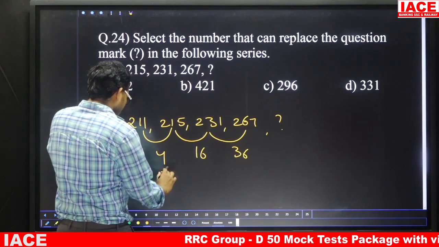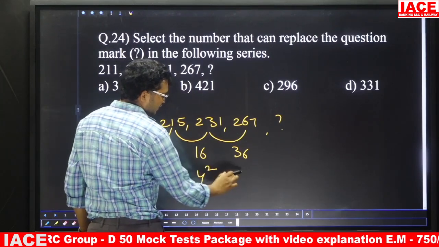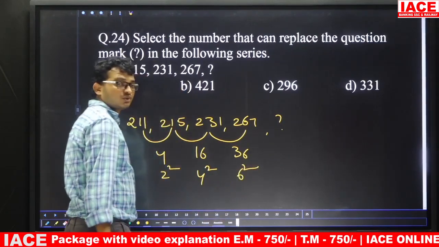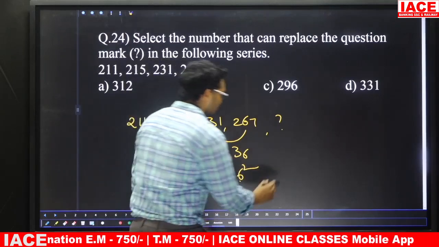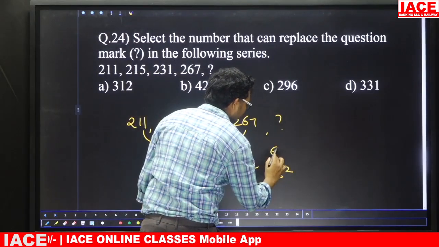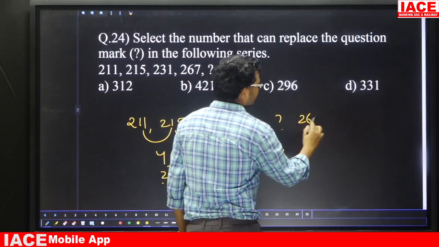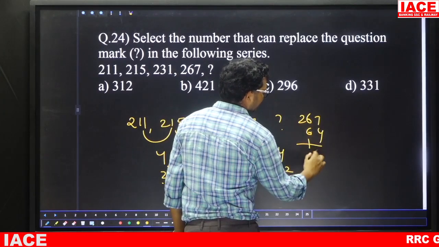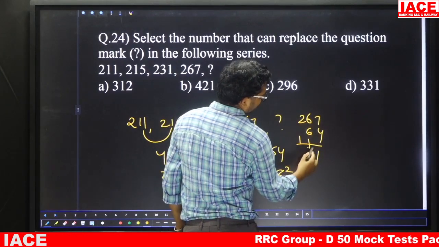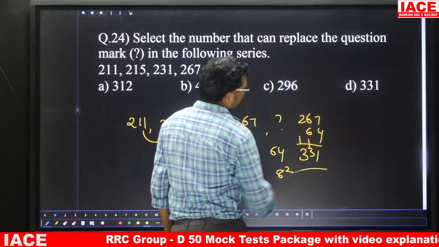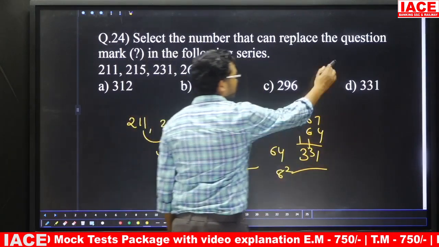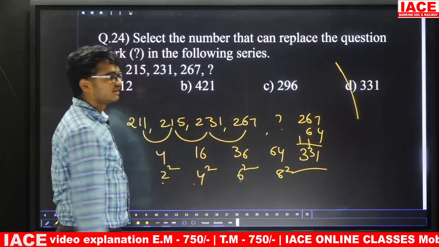If you observe, it is 2 square, 4 square, 6 square, that means even number squares. Next one is 8 square, which is 64. Now 267 plus 64 is 331. So the answer is option D. Question number 24, answer is option D.